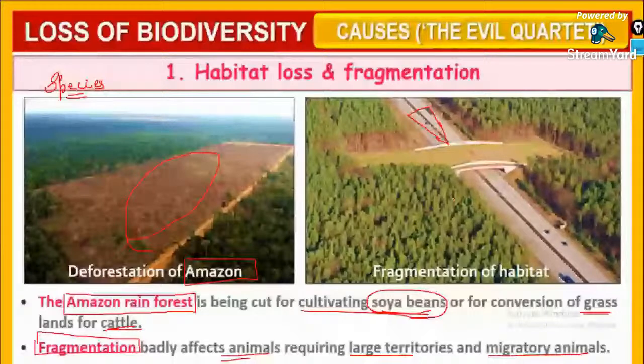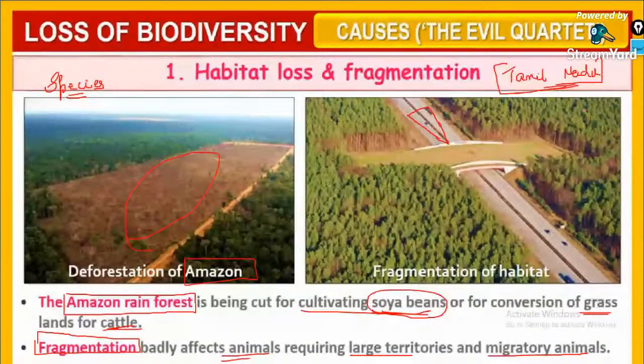In most parts of Tamil Nadu, you could see this fragmentation is very common. In India, almost all parts, but mostly in the Tamil Nadu region, it's clearly visible. That is, you have to trek or go on an adventurous journey if you want to move through a forest. Why? Because the forests have been made into a passage for people to travel.